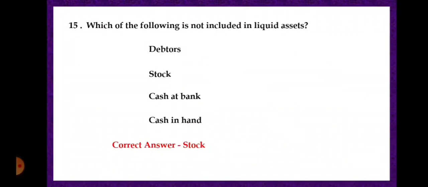Debtors, cash at bank and cash in hand are liquid assets, because stock is not converted into cash immediately. Stock is first sold in the form of credit sales, then it is converted into debtors, then into bills receivable, and after that it is converted into cash. Hence, stock is not a liquid asset.